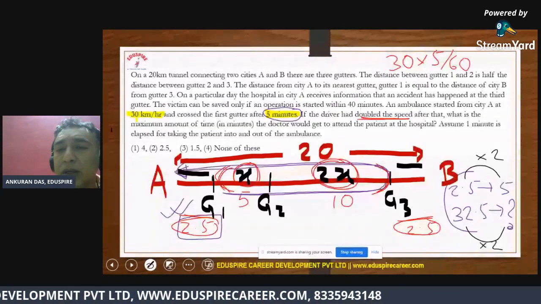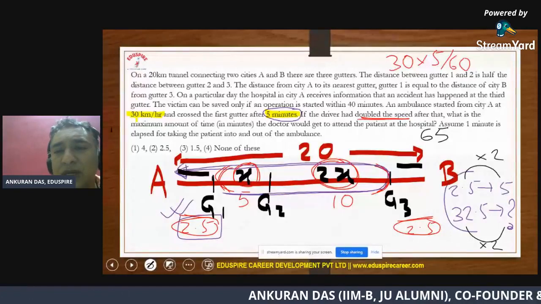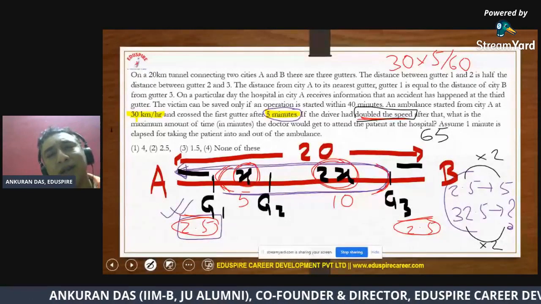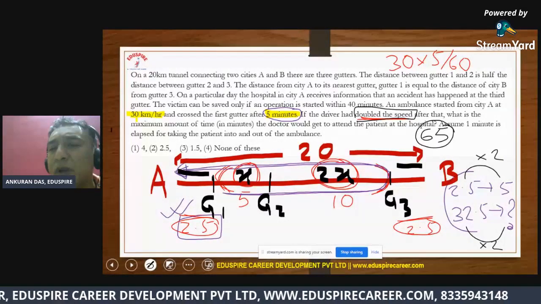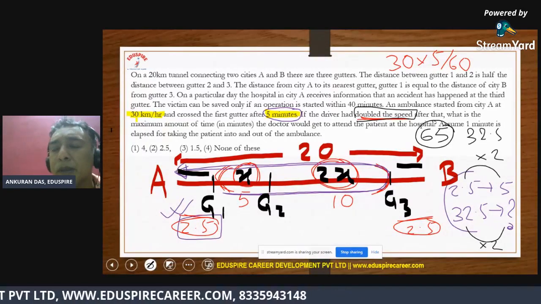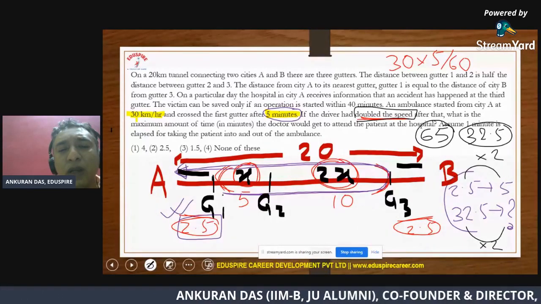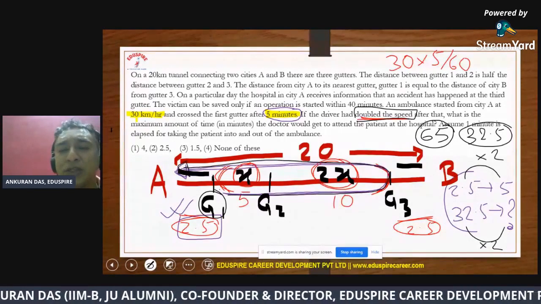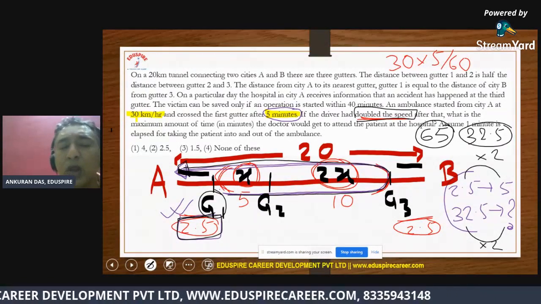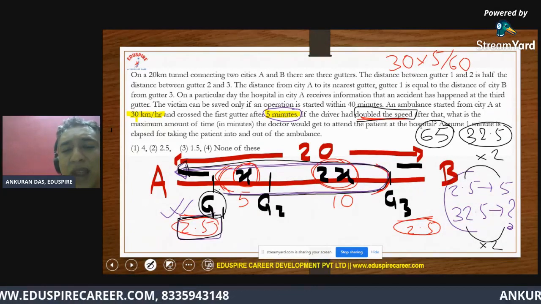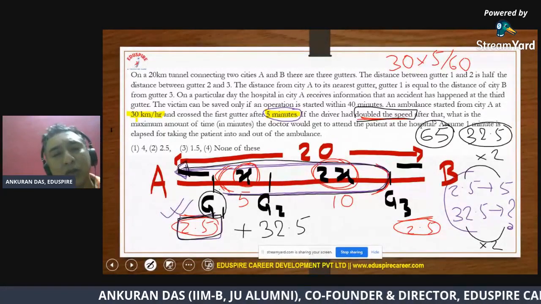All right. But then we assumed that the speed is not changing, but they have actually said the speed has been doubled. So if the speed gets doubled, then the time will be halved, which means instead of 65, it would have taken 32.5. Now what time is this? This is the time taken by the vehicle to go from gutter 1 to gutter 3 and back to city A. So that time is 32.5.